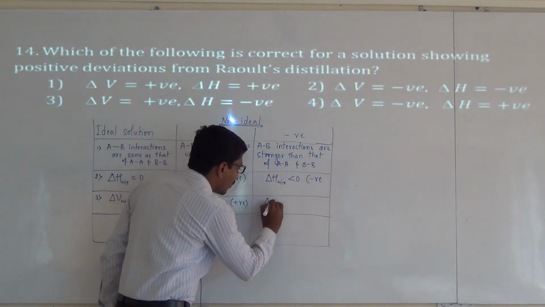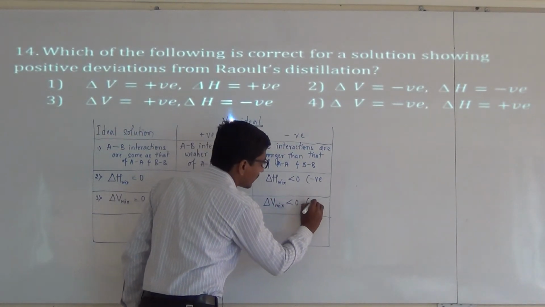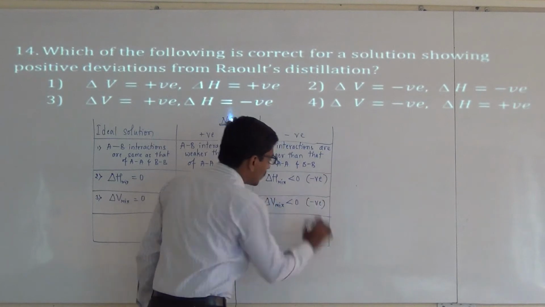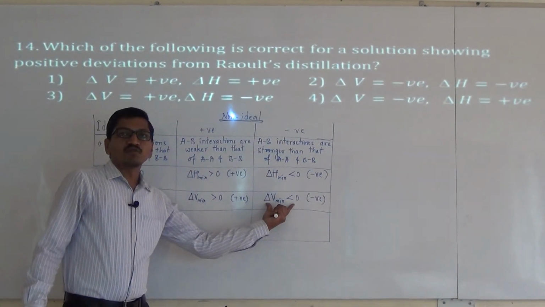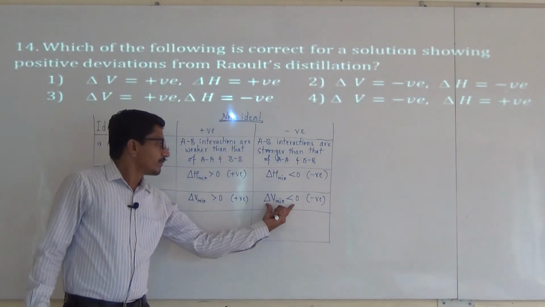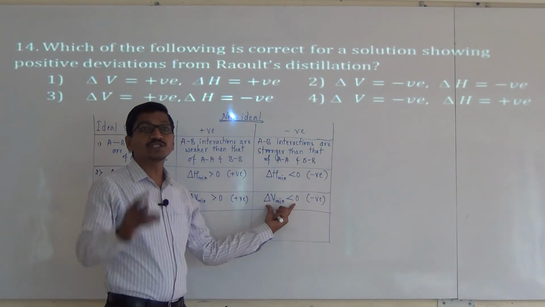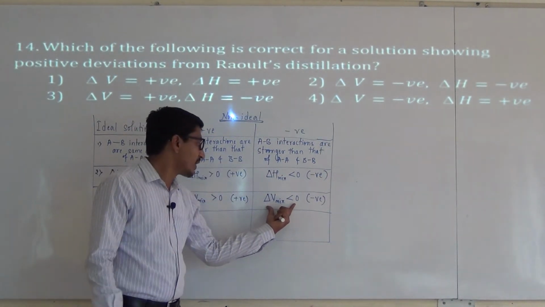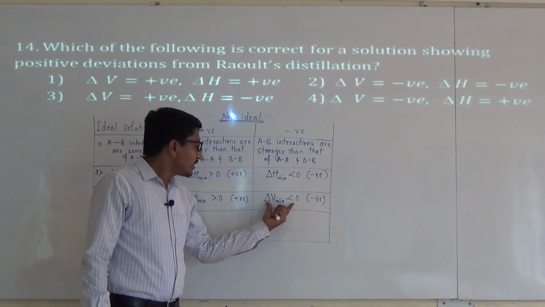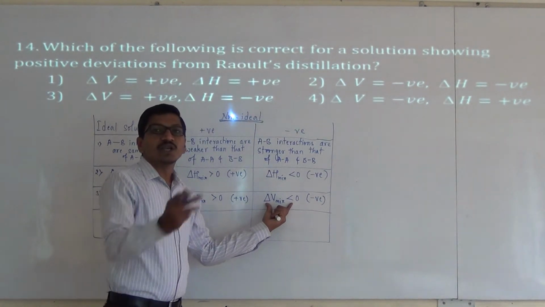And in case of negative deviation, it is less than 0, that is negative, and by mixing 10 ml of solute and 10 ml of solvent of binary liquids, the total volume of the mixture is less than 20 ml, that is 19.8 or 19.9, and the resulting enthalpy of mixing is negative.